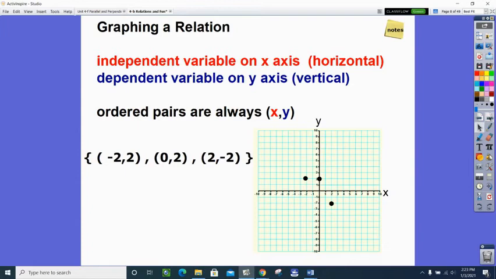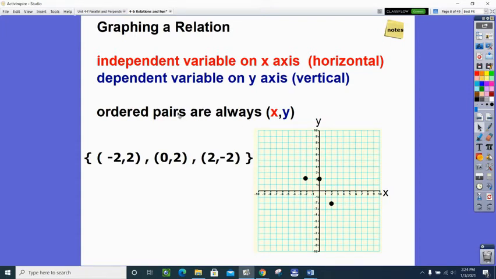So now let's talk about the graphs. So remember that we can graph a set of points. Now I want you to bring in our science words here, but remember that your x is your independent variable. We're going to start using that term from science. It's the one that you get to pick. You are independently picking the values. We'll talk more about that in future videos. And your y on the y-axis is called the dependent variable.